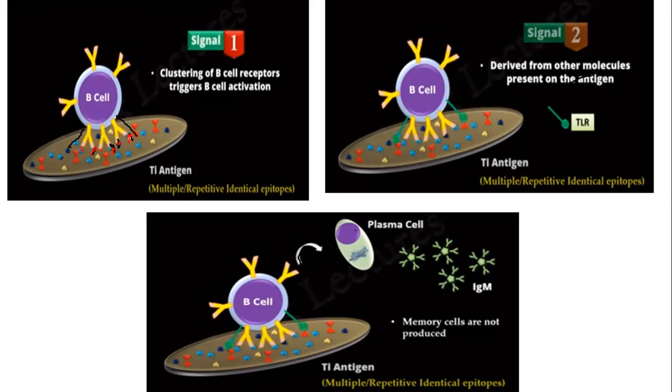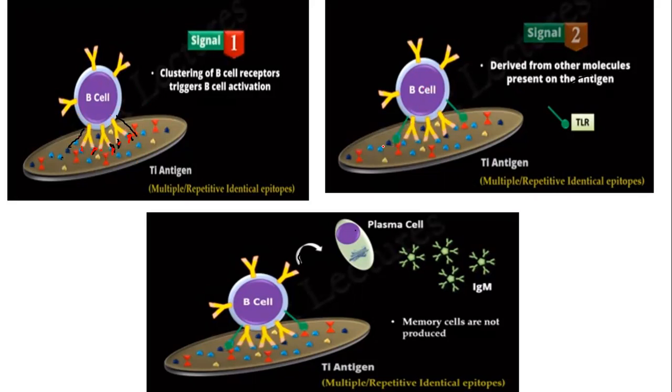And this is the signal number one. This is the clustering of B cell and signal number one, in which each B cell receptor binds to a specific kind of epitope. Next, some toll-like receptors also bind to the antigen.